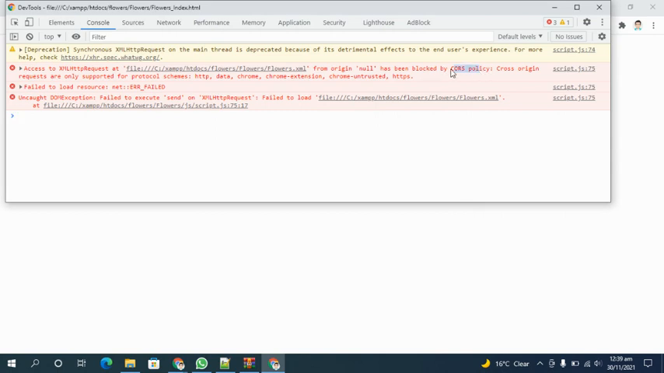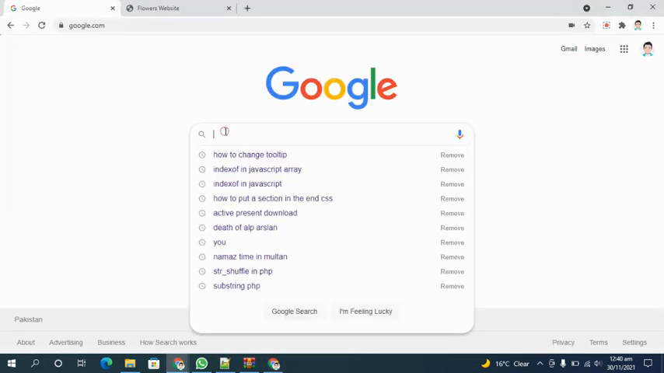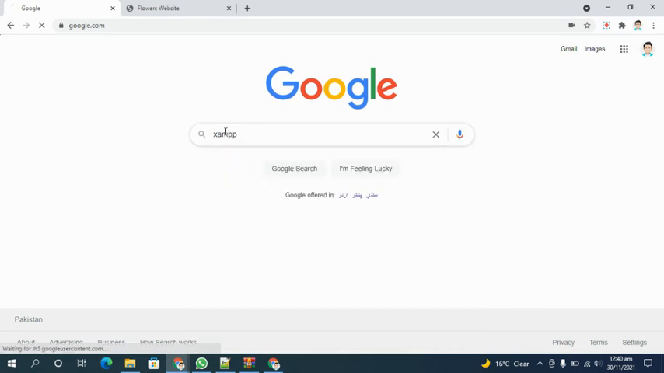CORS error. This error comes when we are sending a request to a file on some other server. So because of this problem, we need it to be on a server. That is not third party software at all. So to set up the local server, we are gonna be using XAMPP.